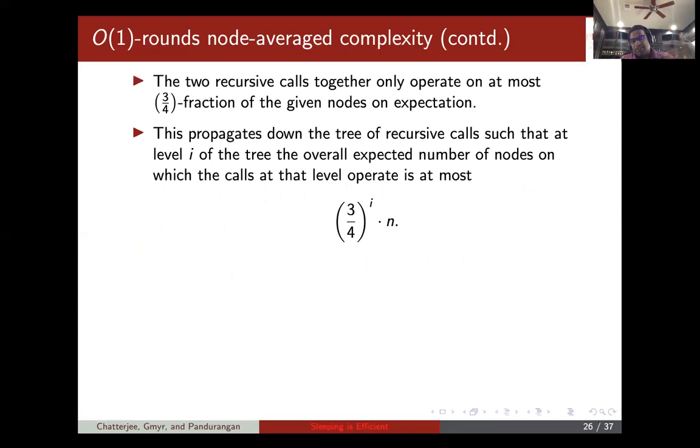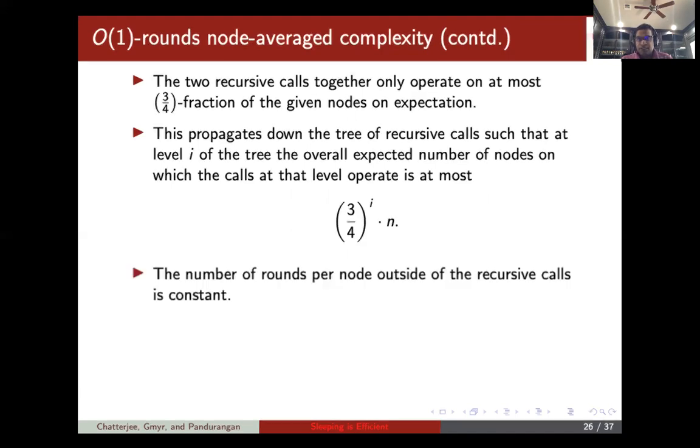So recursively this propagates down the recursion tree, and what it means is that at level i, the number of nodes that are in play at that level is at most (3/4)^i times n. This is the expected number of nodes, and of course in every level the number of awake rounds per node outside the recursive calls is constant.